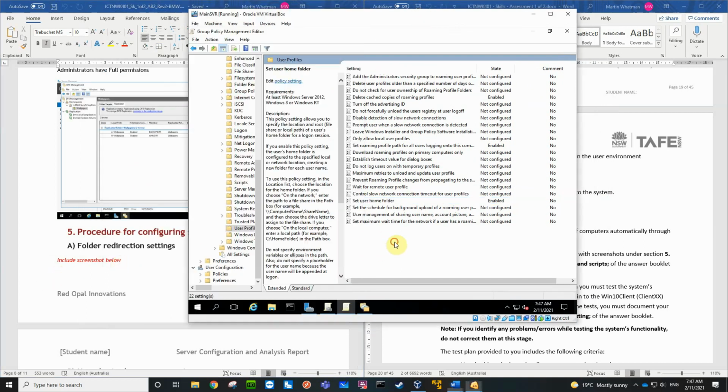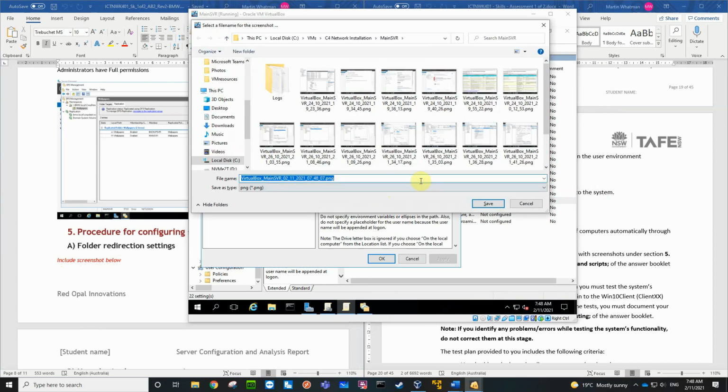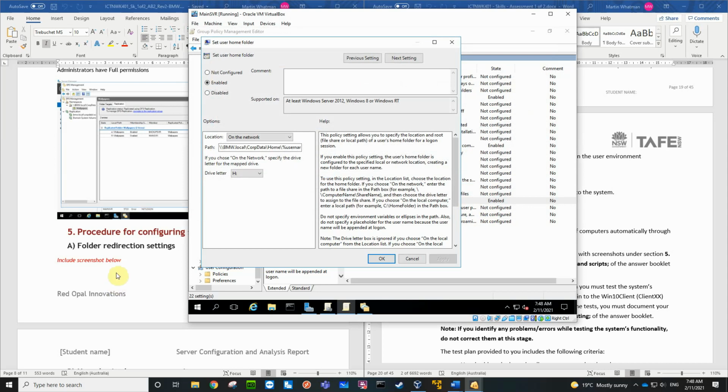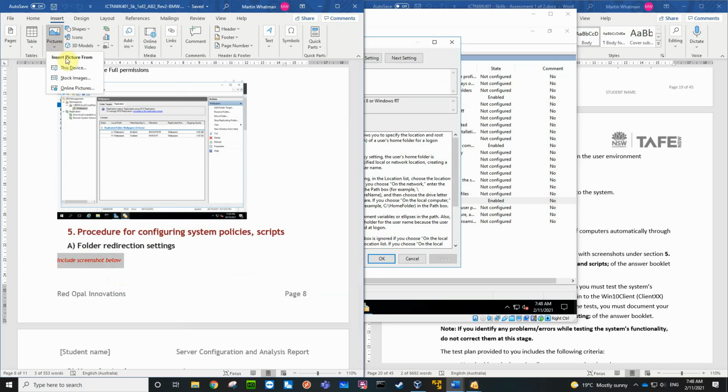So let's take a screen capture of that. Let's go Control E and put that. This is on the main server, last one. Yep. So in here, I'm going to go insert picture, this device.